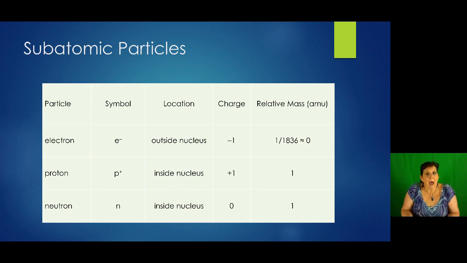Now, as far as their mass goes, we're going to make up a unit called atomic mass unit. We're going to let protons and neutrons be about 1 atomic mass unit. Okay, so proton, neutron, put them on the scale, they weigh 1 atomic mass unit. But electrons are little bitty tiny things. When you put them on the scale, they barely register. They're 1,836 times smaller than a proton or a neutron. So basically 0 weight for them in comparison. So we call that negligible.